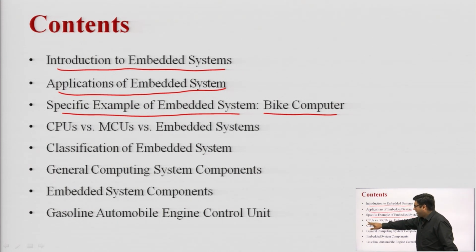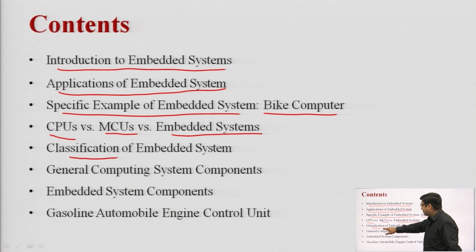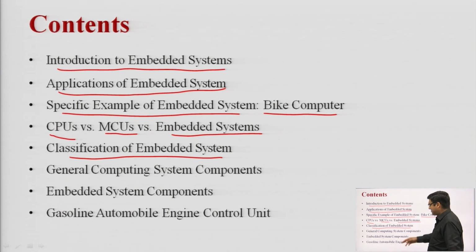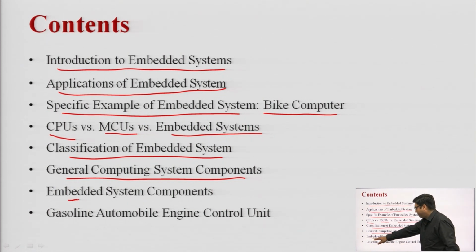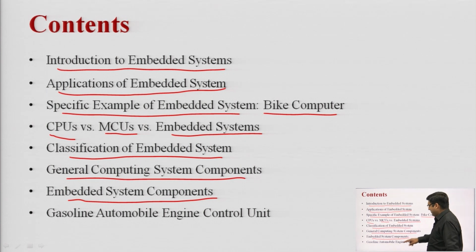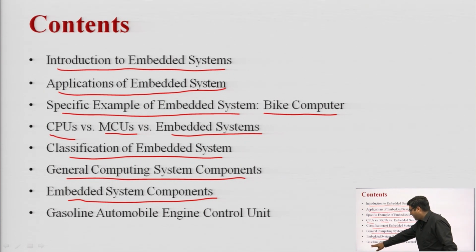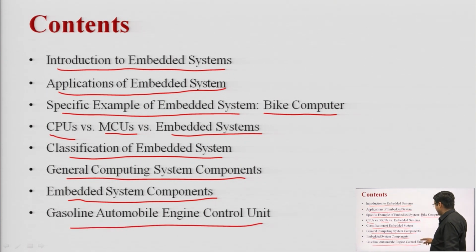After that, we will learn about the difference between embedded systems and the CPU, MCU, etc. After that, we will learn about the classification of embedded systems. After that, we will see the general computing system components used in our embedded system, and we will take some real time examples as well. After that, we will learn about the gasoline automobile engine control unit and see its real time example of embedded system components.